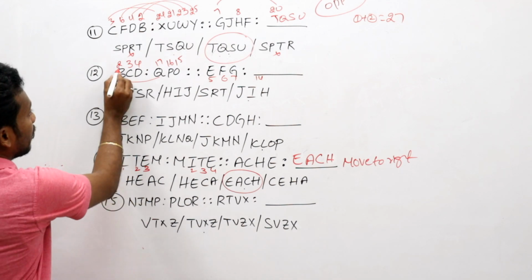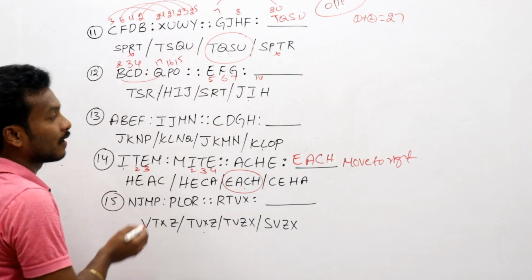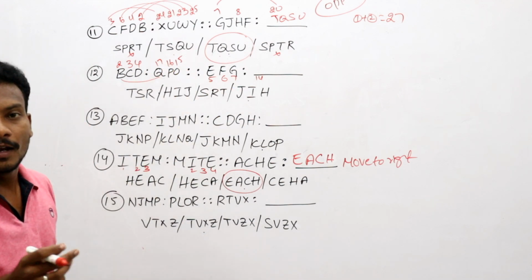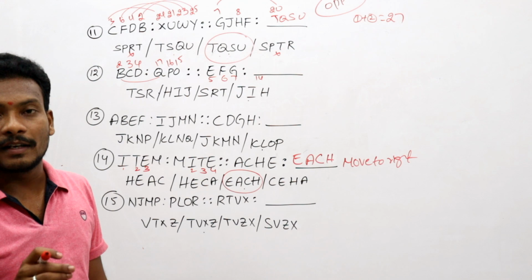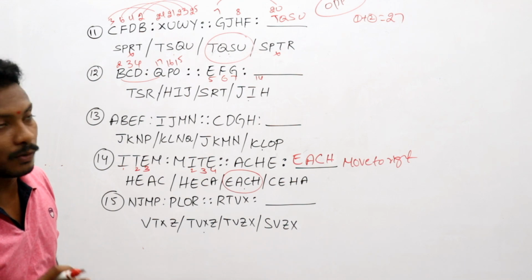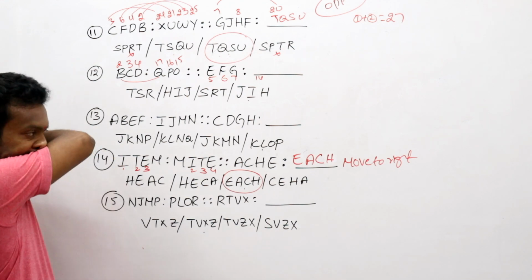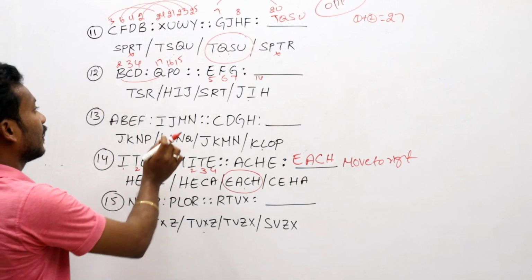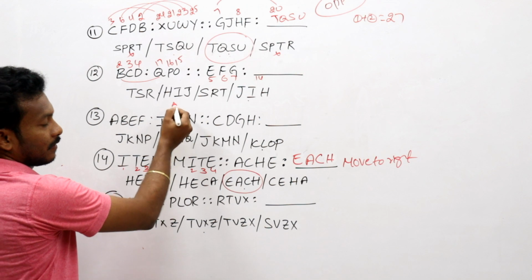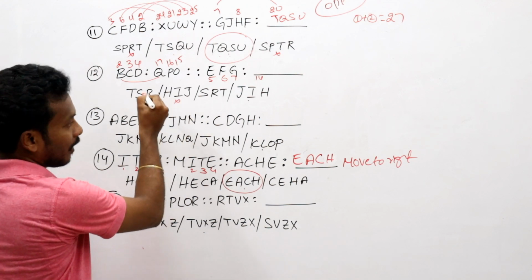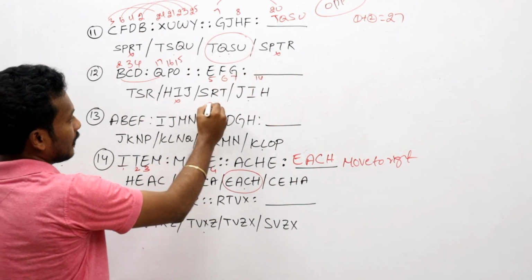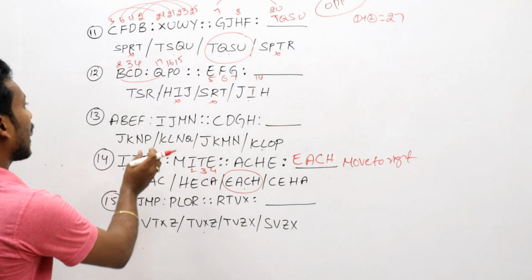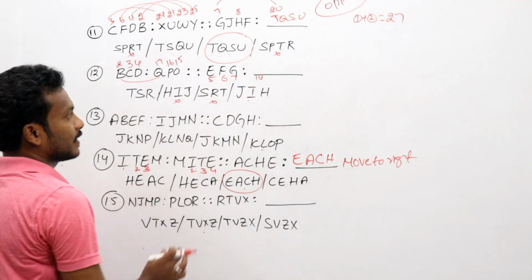What is that logic? Now the numbers are in increasing order. Here also increasing order. But here it is in decreasing order. Now where are the numbers in decreasing order? That's why we have to take that. Okay. Look here. R, S, T. Here it is in increasing order. Here increasing order or not? G, H, I, J. Now here it is increasing order. Now this one is not in order. Now we have TSR and IJH.